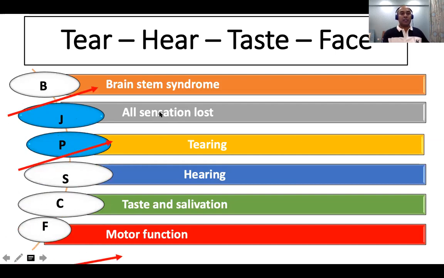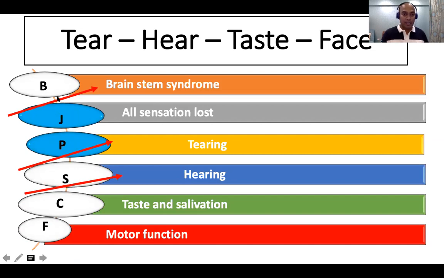Okay, so these are the three levels. There are three particular levels: above the geniculate ganglion, above the nerve to stapedius, and above the chorda tympani. If it's above the chorda tympani, my taste is lost, my salivation is lost. If it is above the nerve to stapedius, in addition to taste and salivation, there is also hyperacusis.